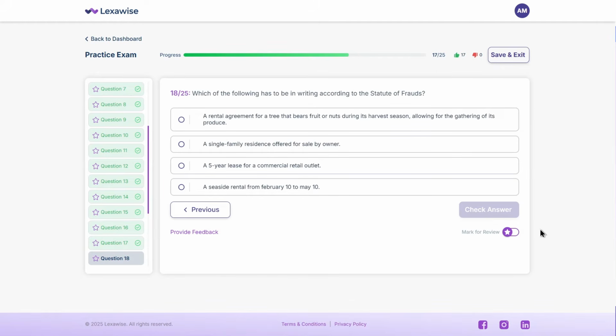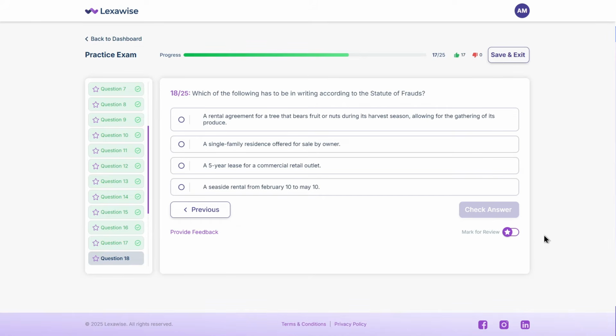Which of the following has to be in writing according to the Statute of Frauds? A. A rental agreement for a tree that bears fruit or nuts during its harvest season, allowing for the gathering of its produce. B. A single-family residence offered for sale by owner. C. A 5-year lease for a commercial retail outlet. D. A seaside rental from February 10th to May 10th. Think it through.